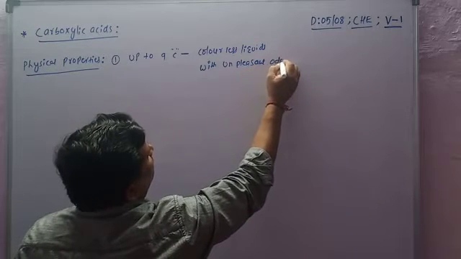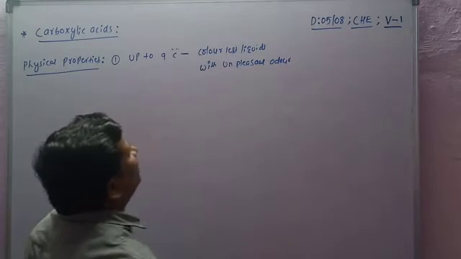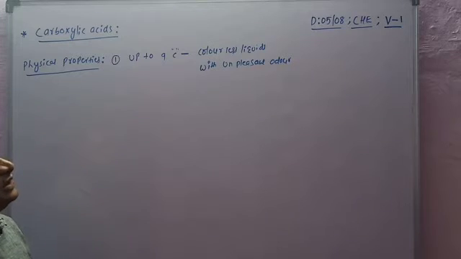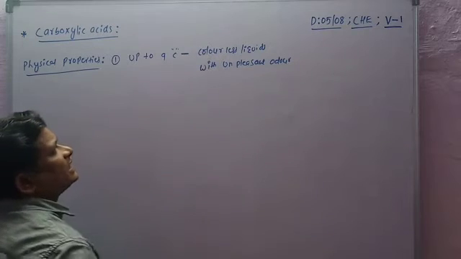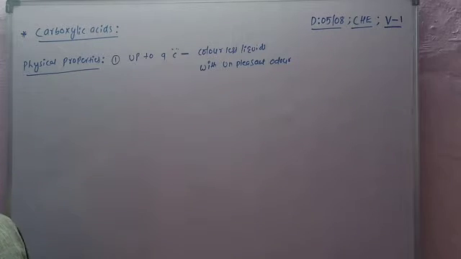Odor means smell. So these are the physical properties of carboxylic acids with up to 9 carbons: colorless liquids with unpleasant smell.